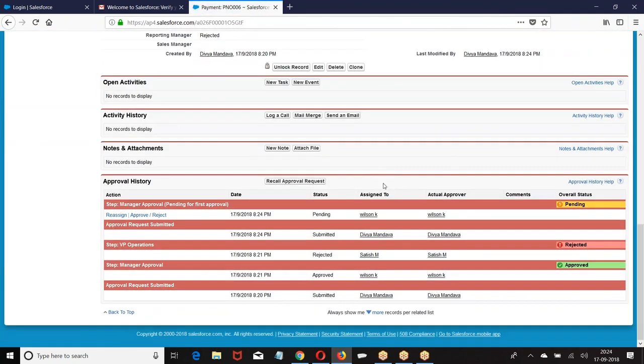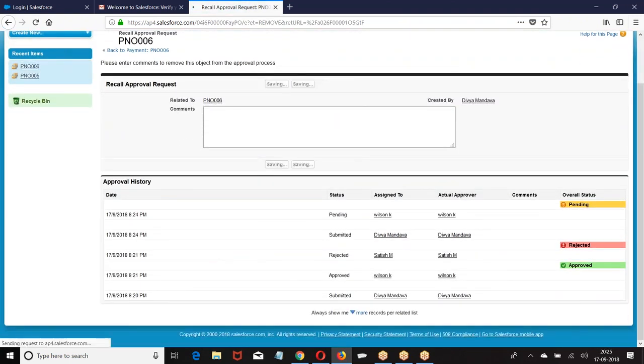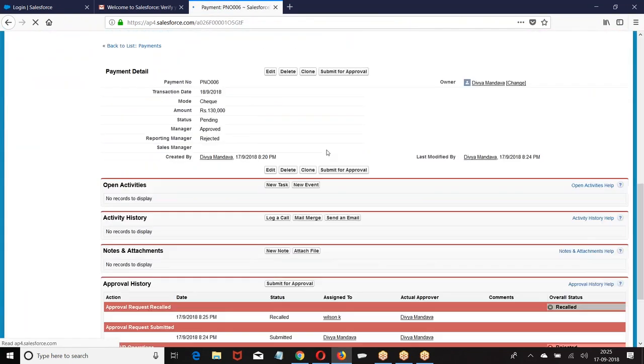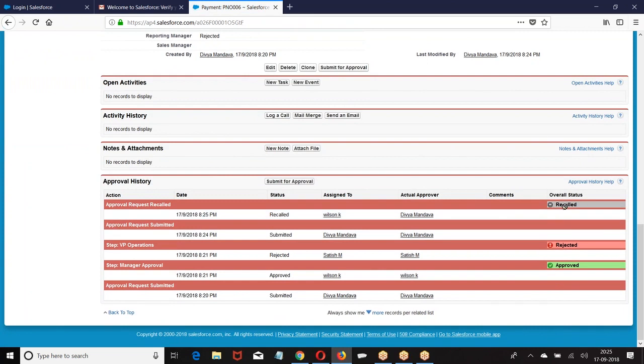You submit the record for approval, and there is something wrong, so I tell it to recall. When I say recall, I am calling back the record. When you call back the record, you want to reset the values of the pick list. So what is the action we are having?